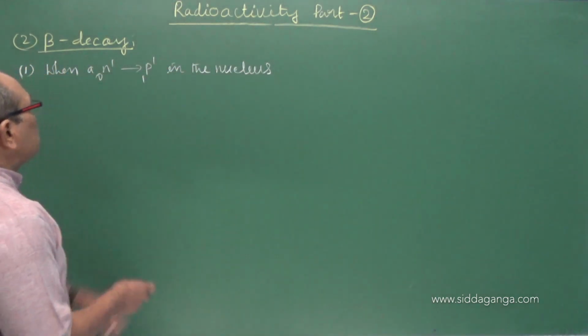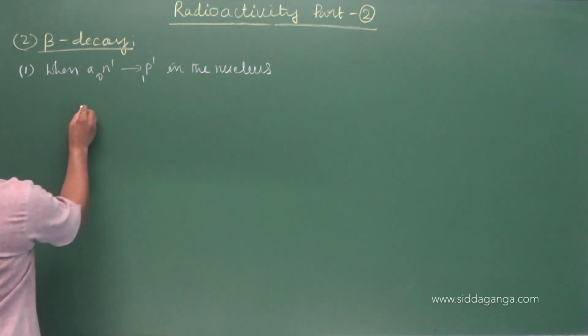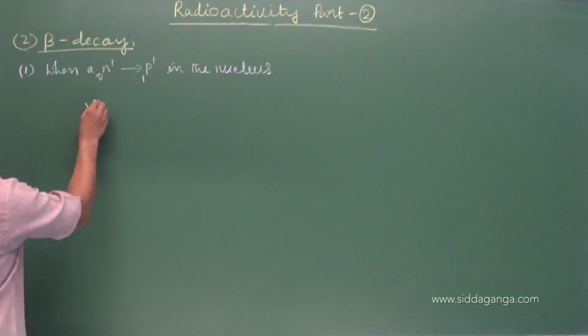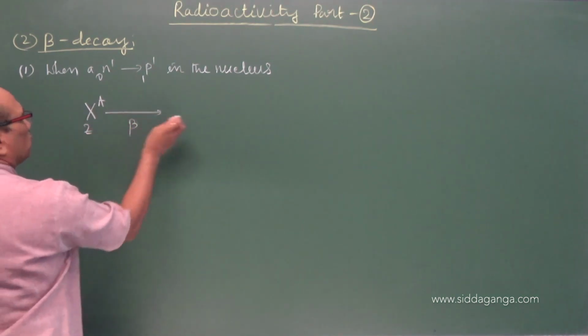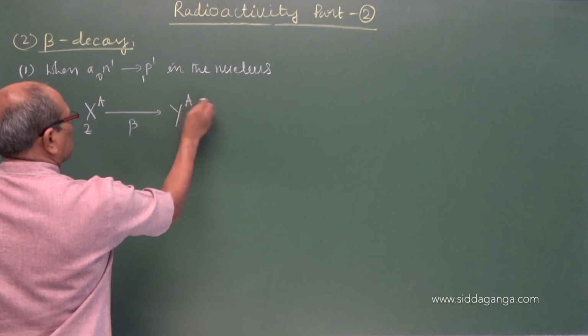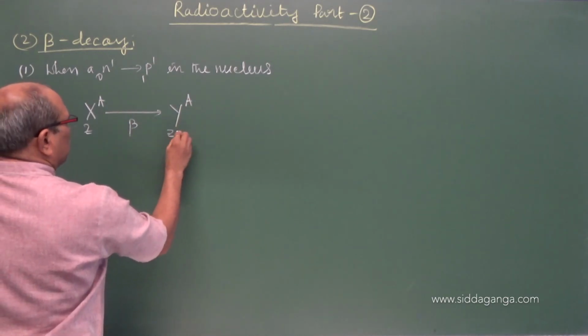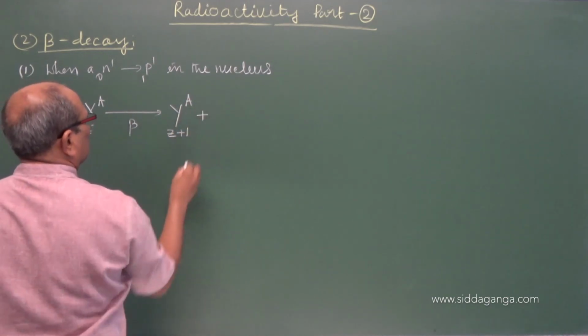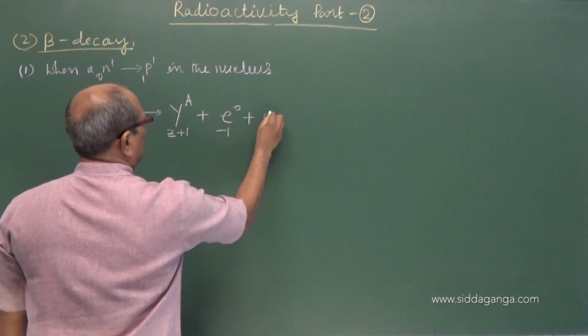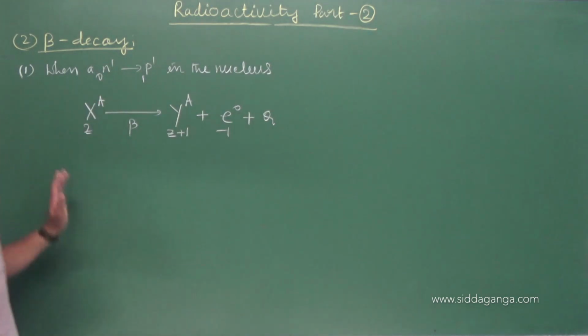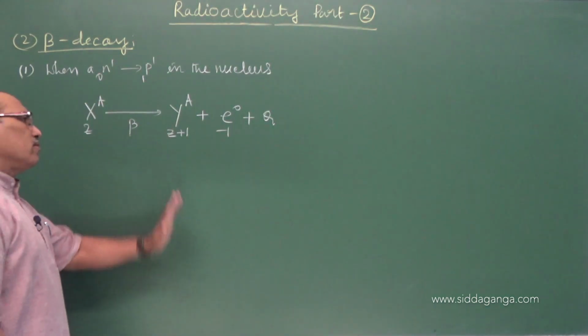So it is the emission of a beta particle. The equation, generally written under beta decay: X with mass number A and atomic number Z goes to Y, the mass number remains the same but the atomic number increases by 1, plus beta particle plus energy.